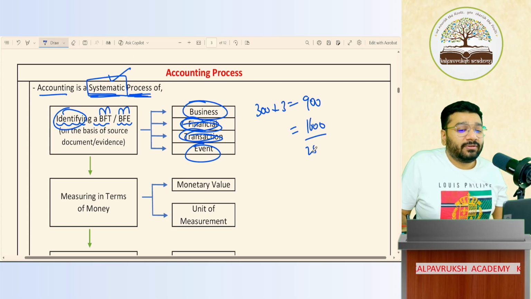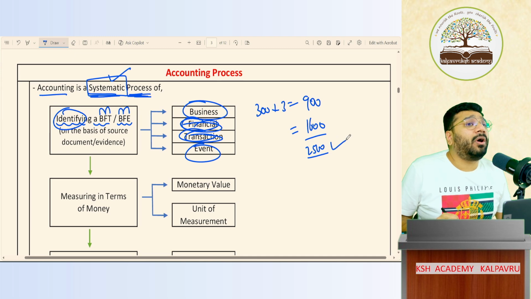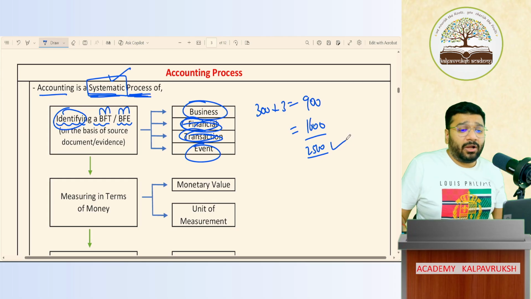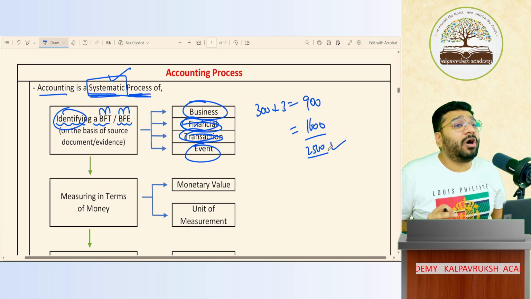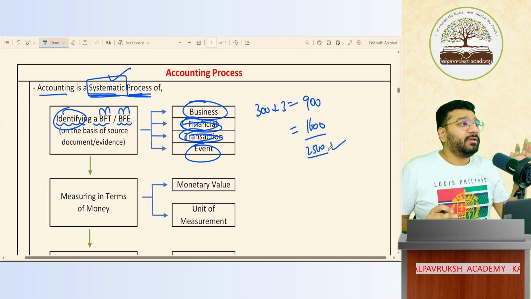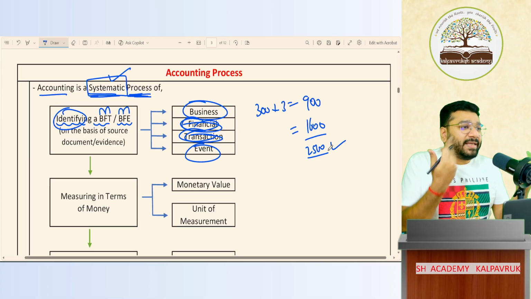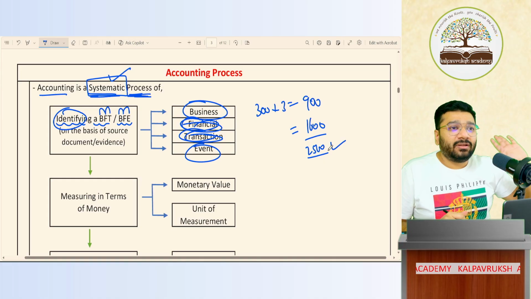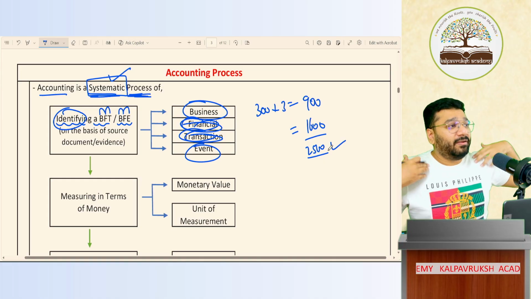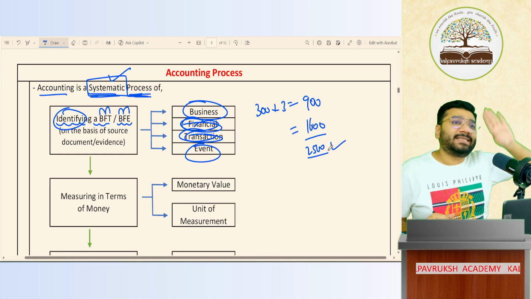Total how much? 2,500. Now tell me people, is this a transaction or not? It's a transaction because this involves exchange of goods, services, money. Everything is there. Watching the movie is a service, eating popcorn is goods. I'm also giving the money. So it is a transaction, and this is happening between two parties. One is me and the second is the theater owner. Okay, wow. It is a transaction.